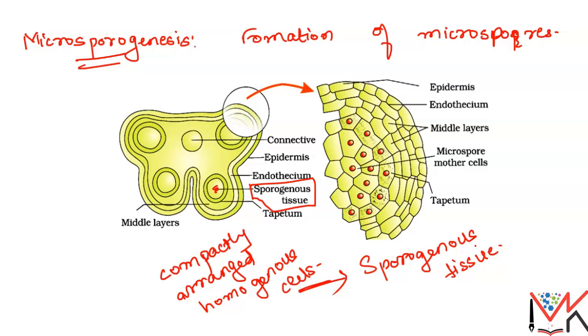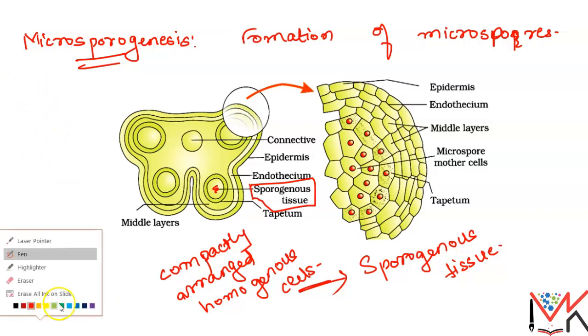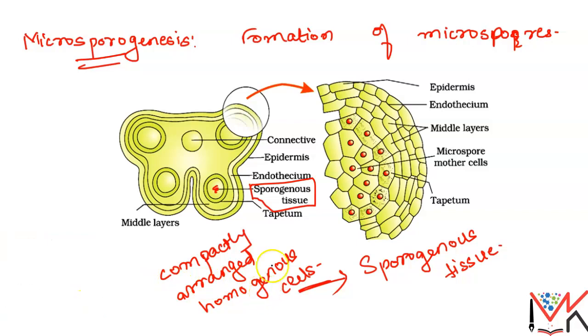How? As the anther develops, when it is young, the cells are in the form of sporogenous tissue.